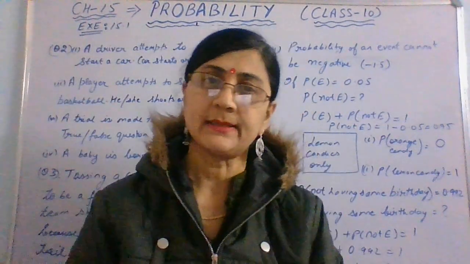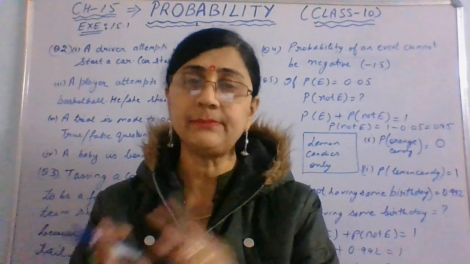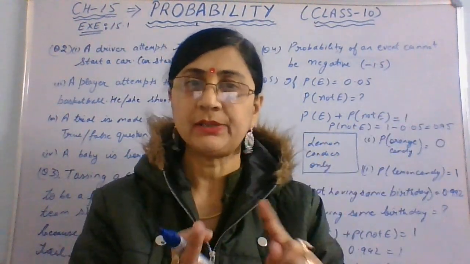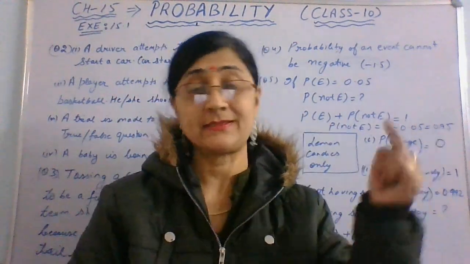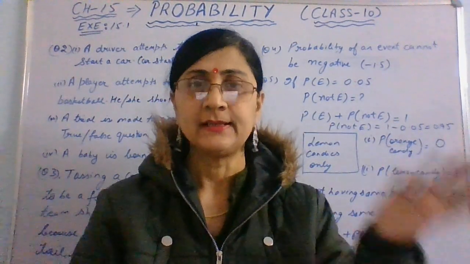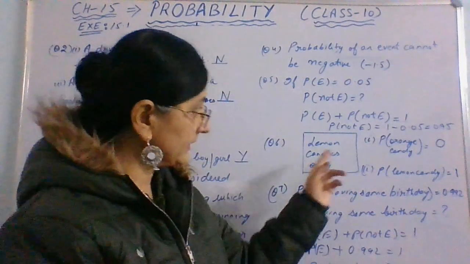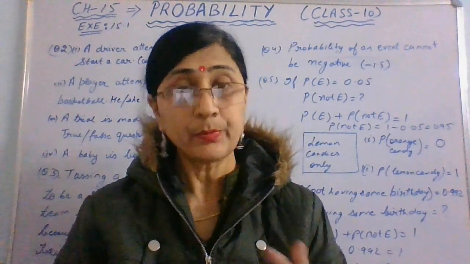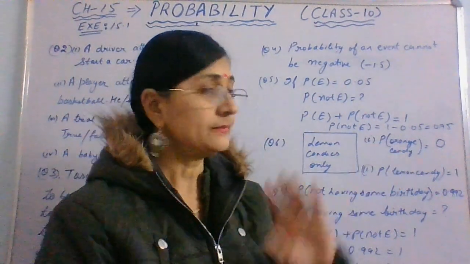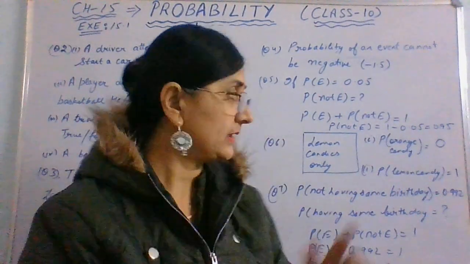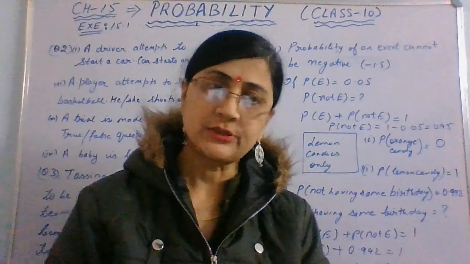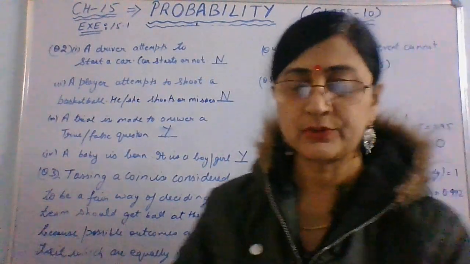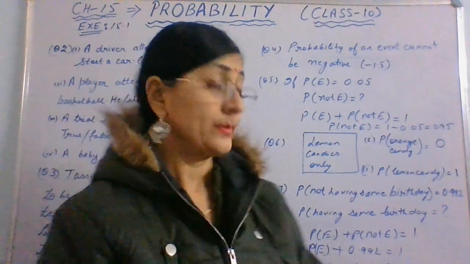The concept we have used here is that the probability of happening, P of E, plus P of not E, is 1. If the value of one is given, we can find the other by subtracting that value from 1, right? And in lemon candies, if it is an impossible event, then the probability is 0. If it is a sure event, then the probability is 1, right? So this was all till question number 7.